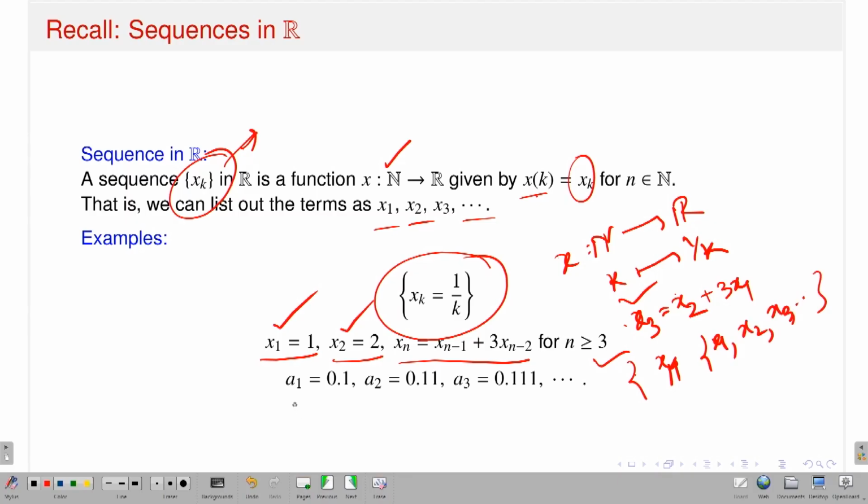Another example of a sequence, whose first element is 0.1, second element is 0.11, third element is 0.111. That means the natural number 1 goes to 0.1, 2 goes to 0.11, 3 goes to 0.111. Therefore this is a function, and I can write each element of the sequence, and therefore this is a sequence.